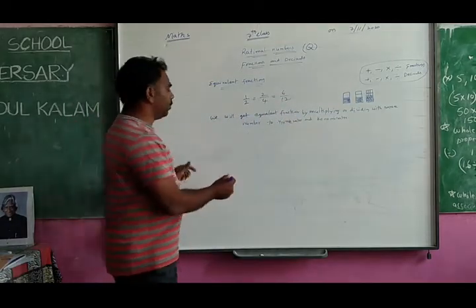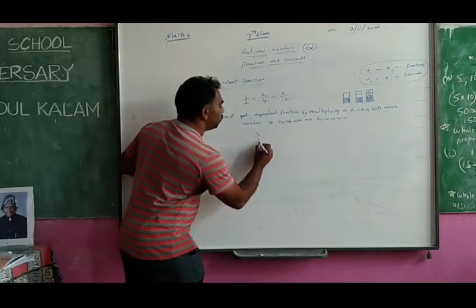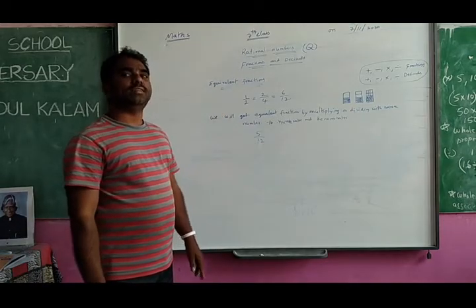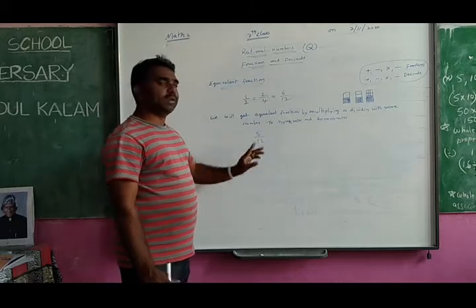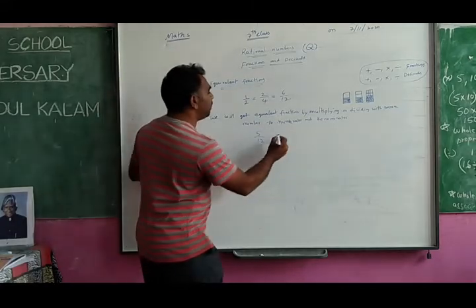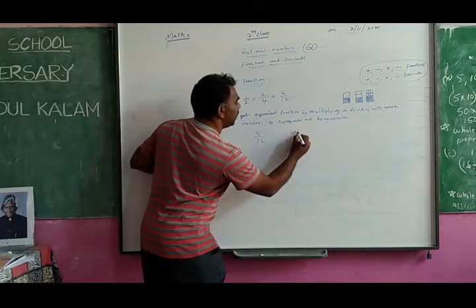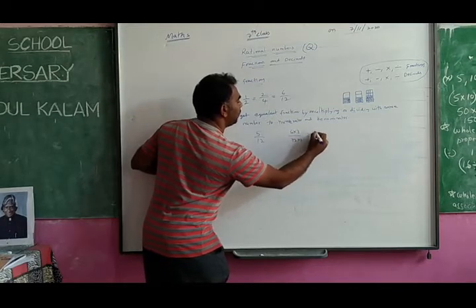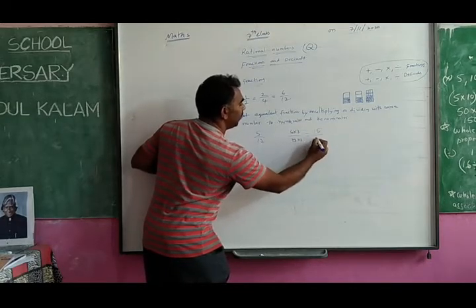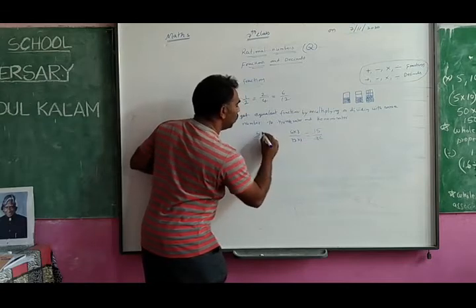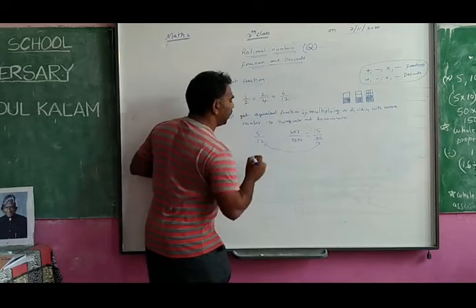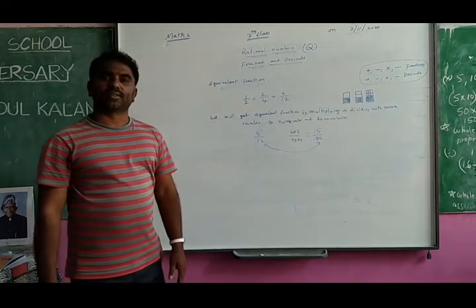You see one example. This is 5 by 12 I have given. If you multiply the same number with numerator and denominator, suppose I multiply with 3 with the numerator and denominator, what do I get? 15 by 36. This 5 by 12 and 15 by 36 both are equivalent fractions.